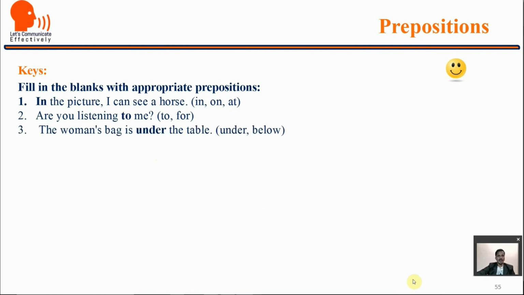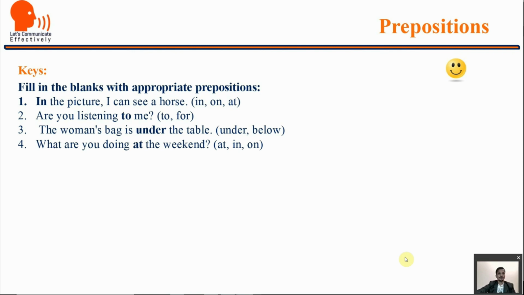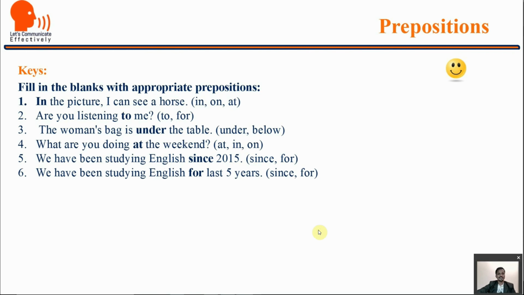The woman's bag is under the table, right? It is not below the table, it is under the table. What are you doing at the weekend? Not in or on the weekend. We have been studying English since 2015, a specific year, and in the second, for the last 5 years.